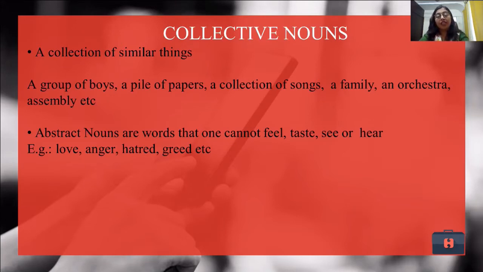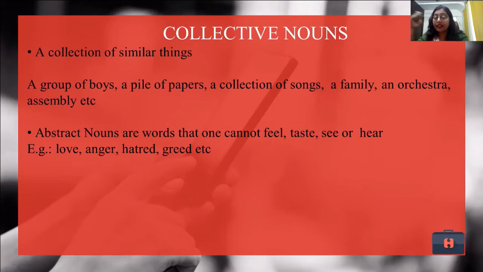Okay, moving ahead, let us see what are abstract nouns. Now, just like the name collective nouns, we could know from the word itself that it's a collection of something. It's a group of something. Now, when I say abstract noun, the word itself says that they are some different things that we cannot taste or see or hear or touch. So our five senses do not work there.